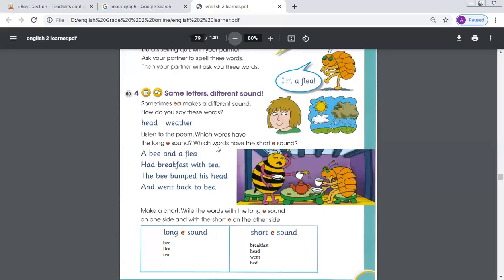Okay, now here the voice says, listen to the poem, which words have the long E sound and which words have the short E sound.